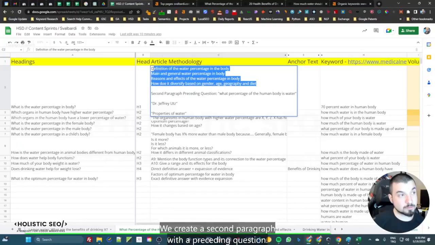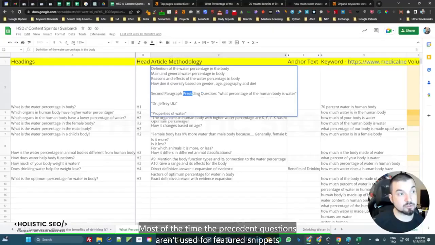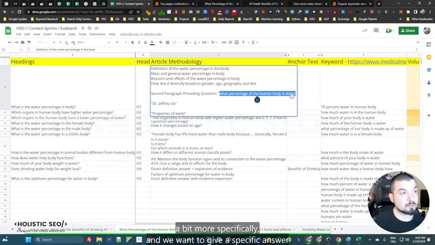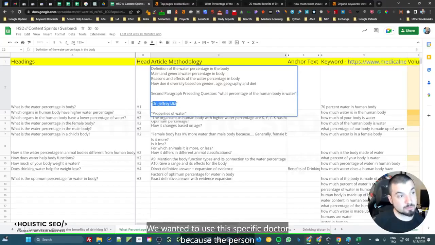We create a second paragraph with a preceding question. Most of the time, the preceding questions are used for featured snippets. And what percentage of the human body is water? In this case, actually, we try to ask the question a little bit more specifically, and we want to give a specific answer by using some scientific resources. We wanted to use this specific doctor because the person has the highest citations for the specific topic.